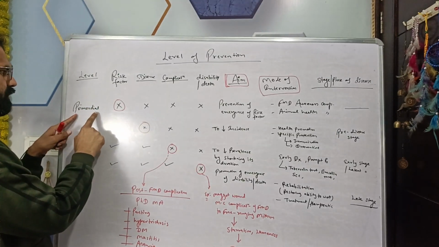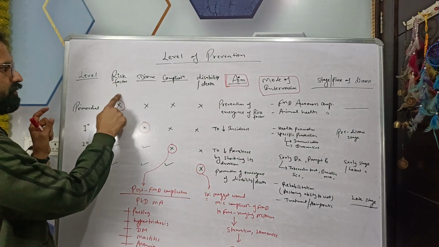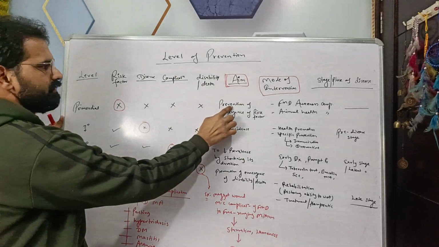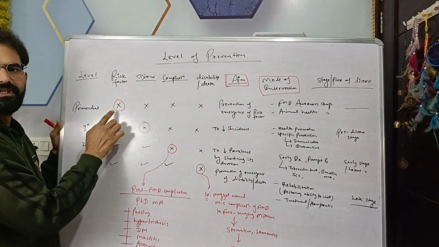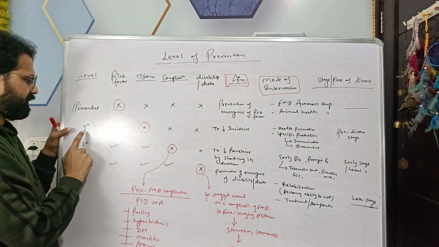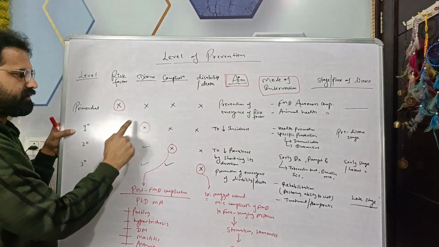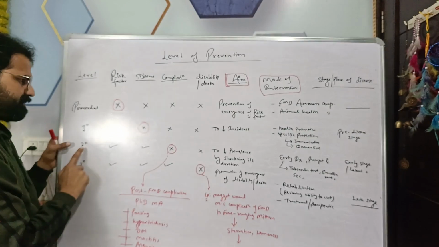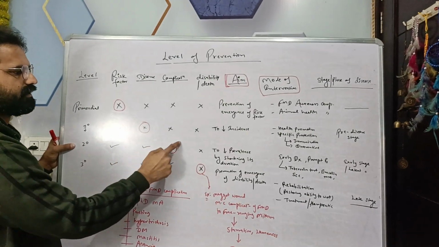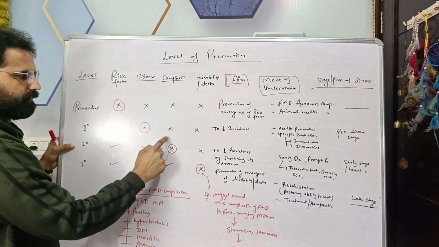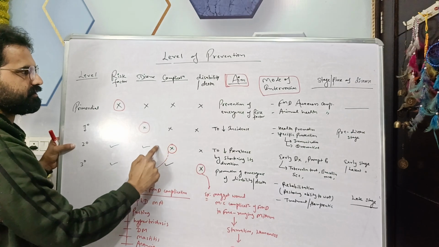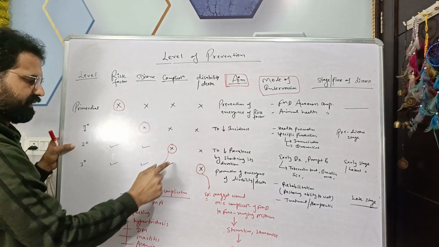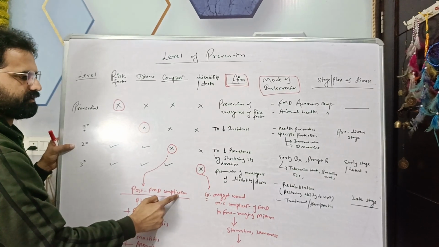So in case of primordial, risk factor is not there. So what is the aim? To prevent the emergence of the risk factor. But in case of primary, risk factor is there, so our aim is to prevent the emergence of disease. In secondary, disease is there, then our aim is to prevent the emergence of the complications like post FMD complications.